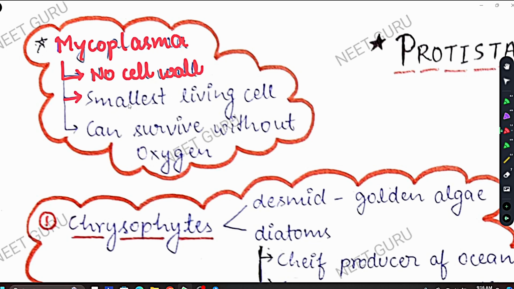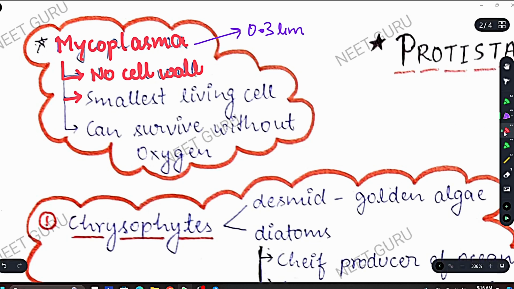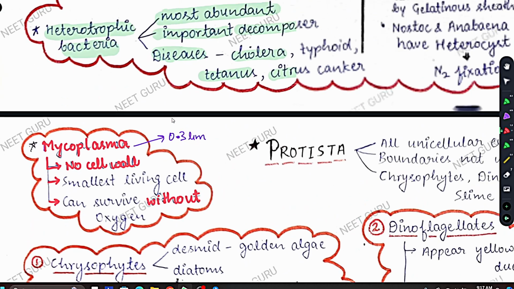Second thing is, it is the smallest living cell. The size of mycoplasma, you have to learn this: 0.3 micrometer. 0.3 micrometer is the size of mycoplasma, and it is the smallest living cell that we have seen till today. The third point about mycoplasma which is important: they can survive without oxygen. They don't need oxygen. These are the three important points about mycoplasma, and this is the reason why we are studying it separately, because all bacteria have cell wall but mycoplasma don't. Okay, this is the smallest living cell we have seen and can survive without oxygen. This is one more bacteria.